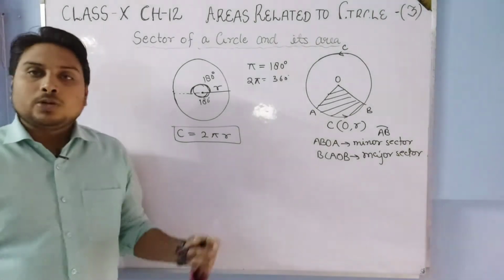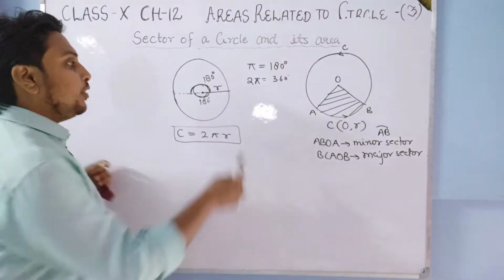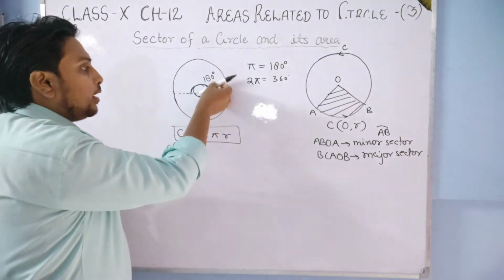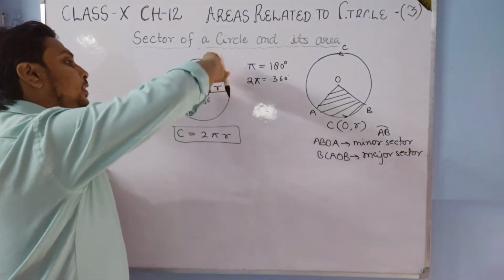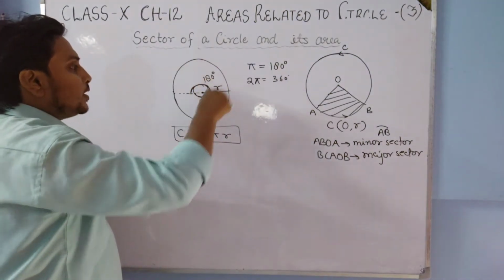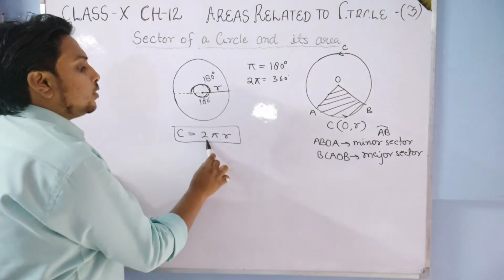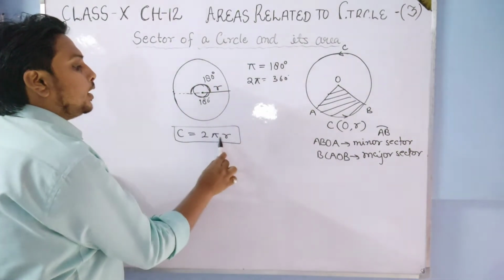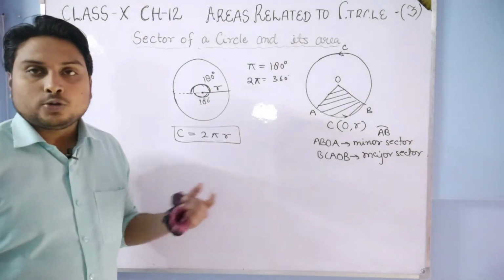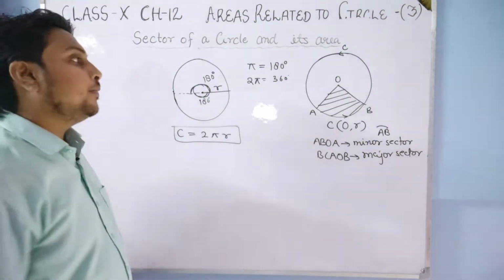This is how the formula came. With this radius r, if we rotate 360 degrees, we get the length of this boundary, 2 pi r. 2 pi means 360 degrees.